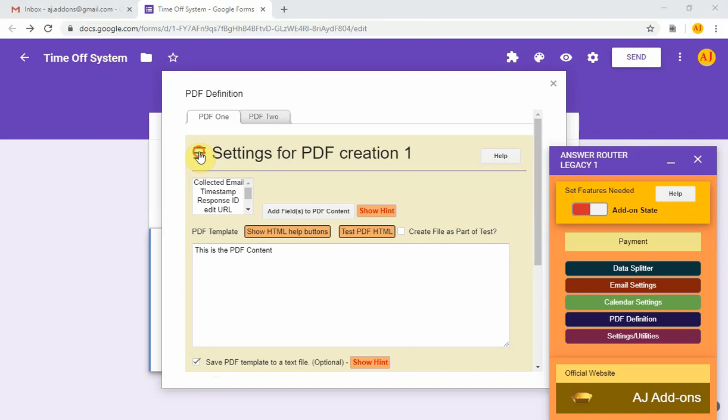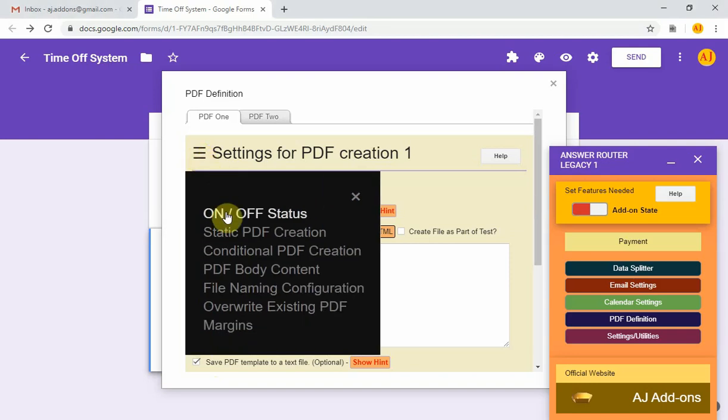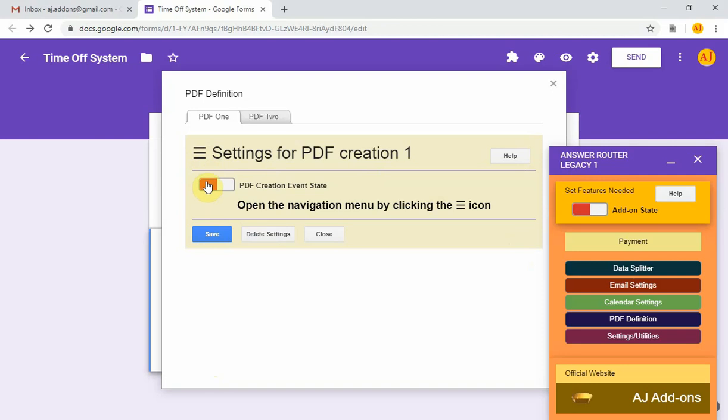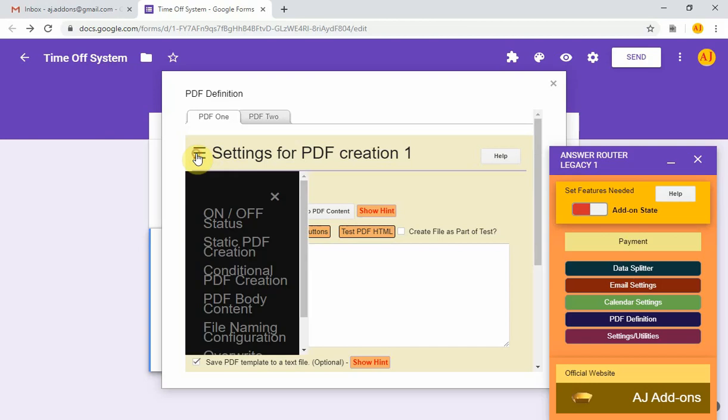The PDF settings have a section for the on-off status. Red is off. Green is on. If you have switched the button to on, then the add-on will create a PDF file and put that PDF file in a folder and or attach it to an outgoing email.